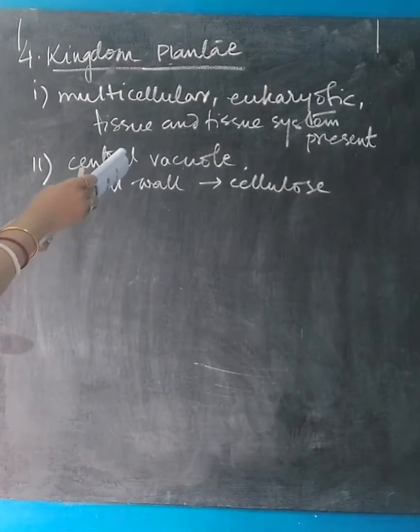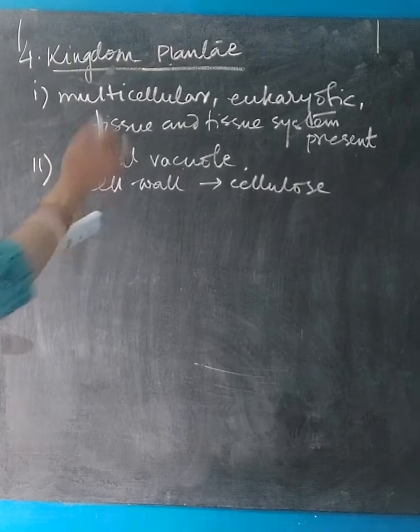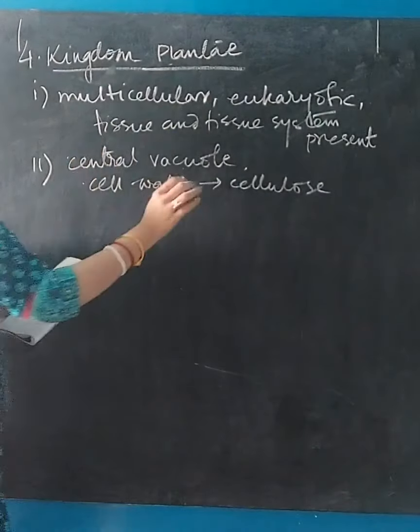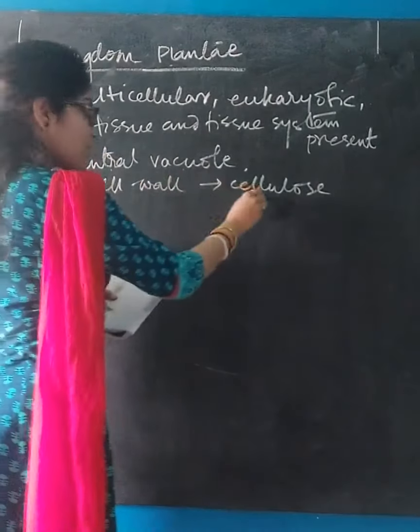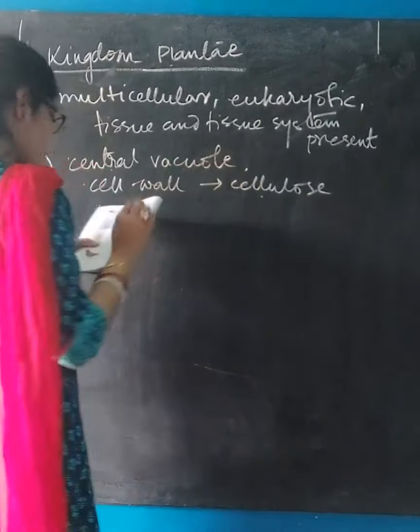Inorganic crystals often occur in the cell. Okay, you can just write these 2 points. These are the important ones, that central vacuole is present within the cell and the cell wall is made up of cellulose. From this point, these 2 topics are okay.